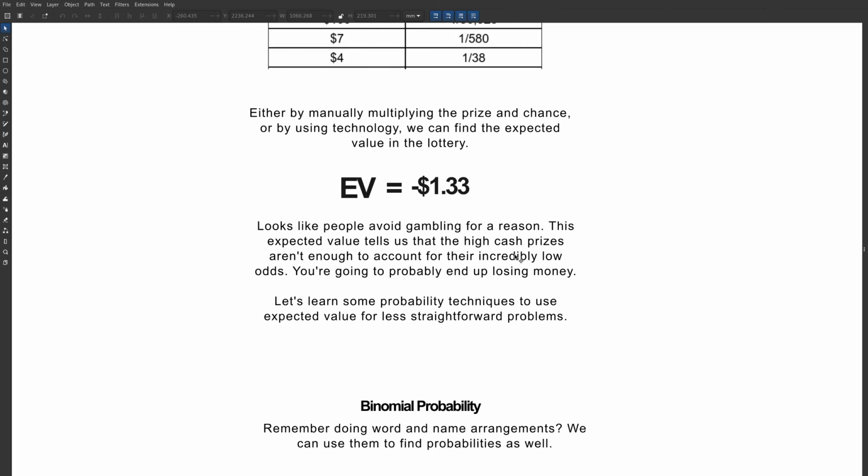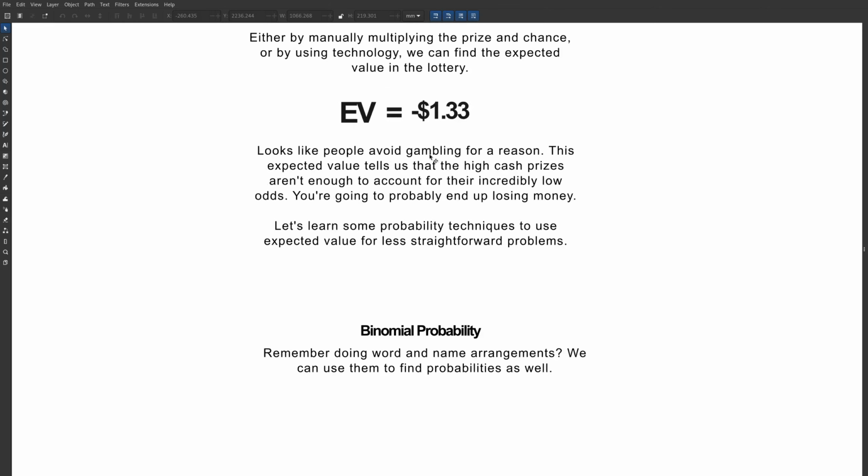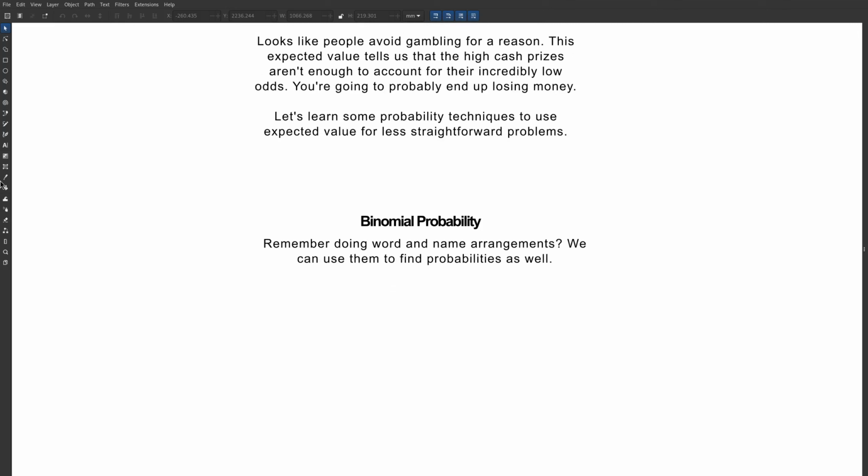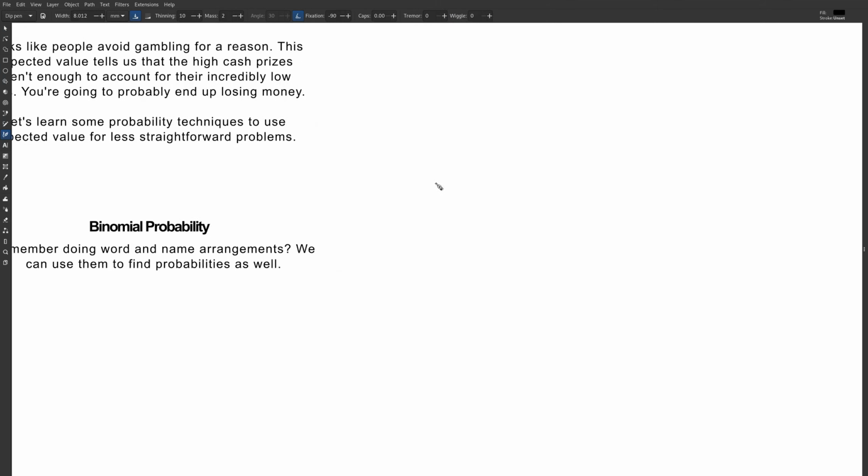Okay, let's learn some more techniques other than just multiplying out. Word and name arrangements real quickly. That's when we had, let's say, a four-letter word with distinct letters. This would just be 4 factorial, right? Because each letter is distinct and we have no issue. So first place, there's 4 options, 3 options, 2 options, and then 1 option. So we have 24 ways to rearrange this.